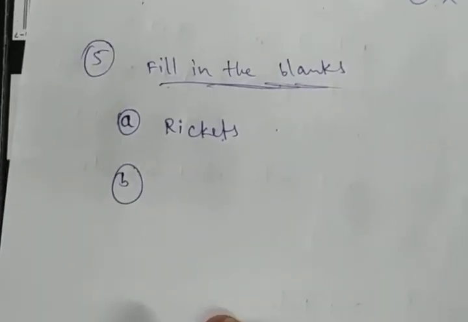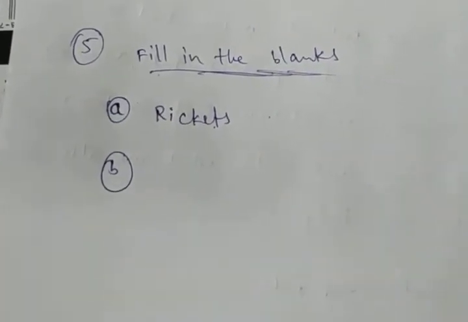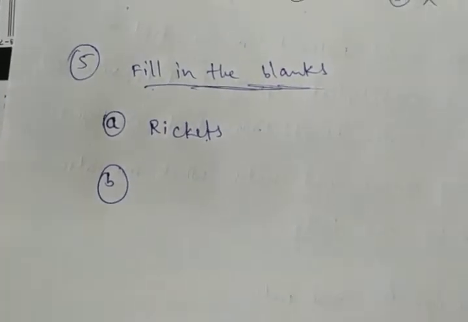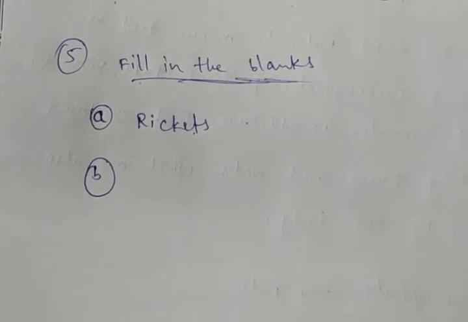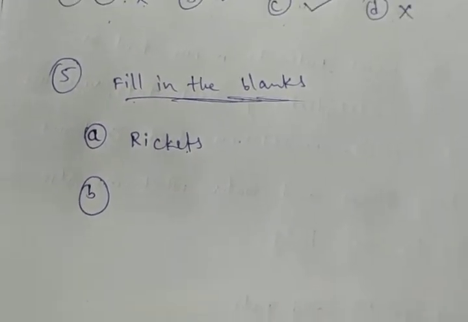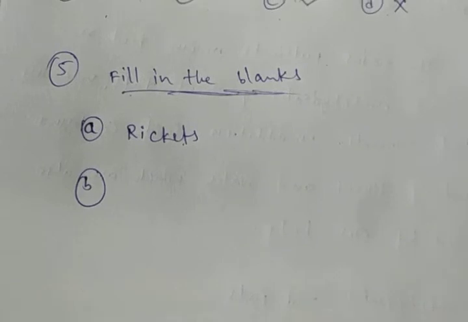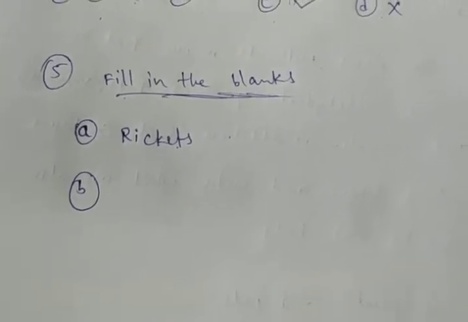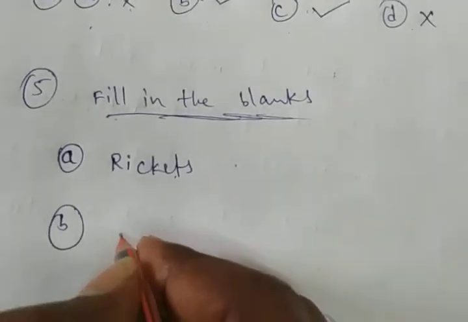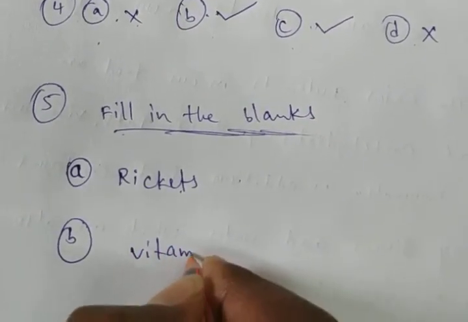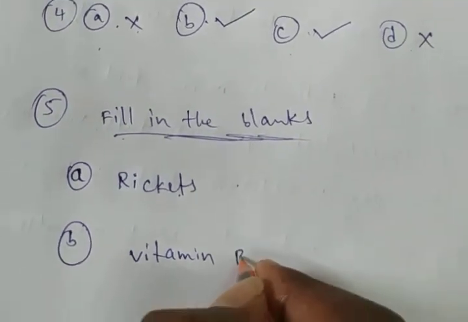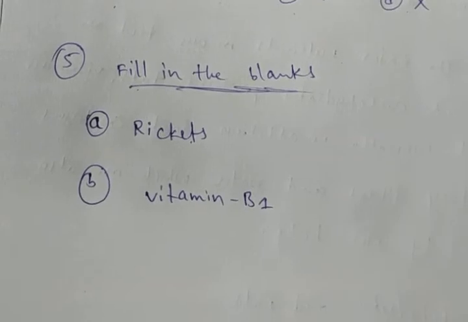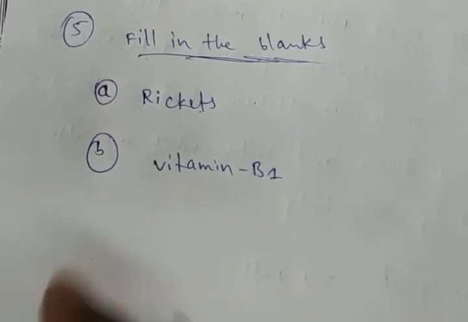Next, B question. Fill in the blanks. Once you read the B, deficiency of dash causes a disease known as beriberi. Beriberi disease is caused by which vitamin deficiency? Vitamin B1. Already in the table, all these answers are there, the fill in the blanks answers.